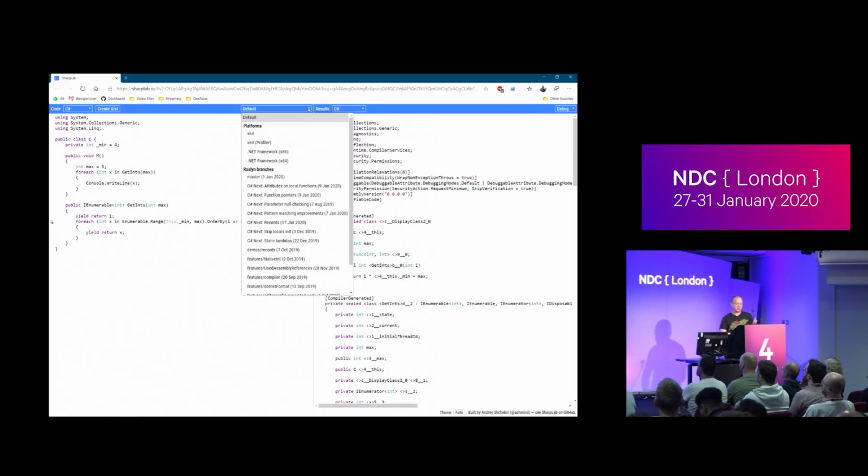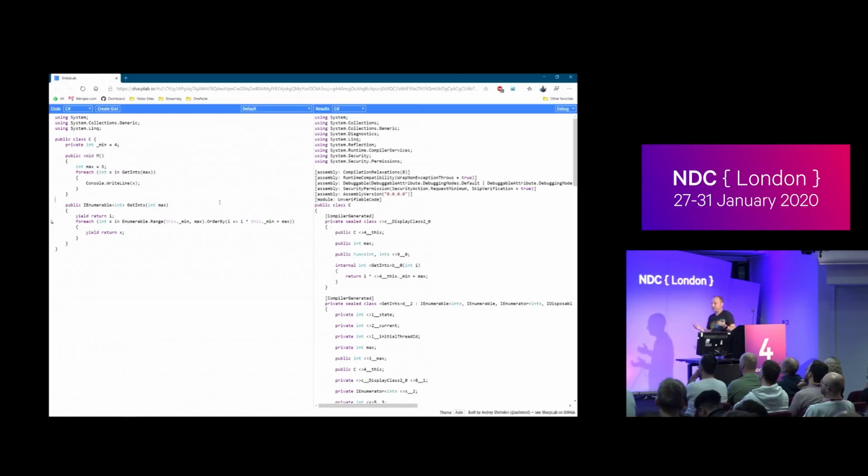By default, it uses the latest C# compiler, but you can select whichever compiler you want, including these C# next things. These are actual feature branches from the Roslyn GitHub repository. So you can test out function pointers to your heart's content. I don't even know if they'll ever make it in C#, but you can still compile them.